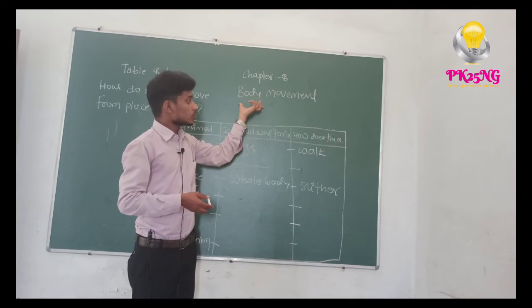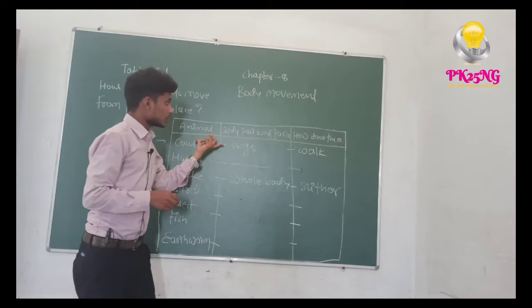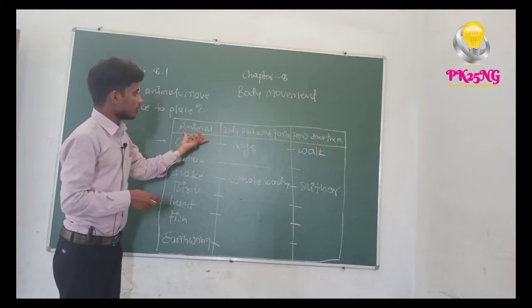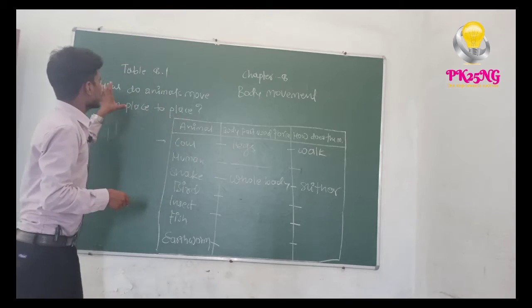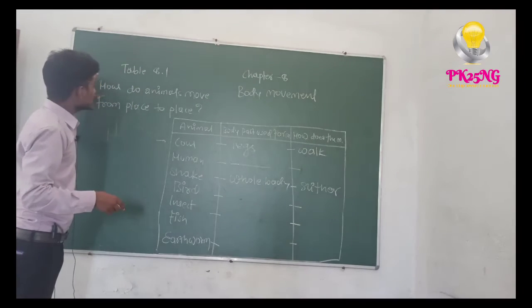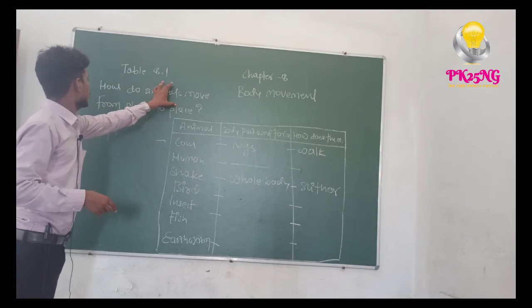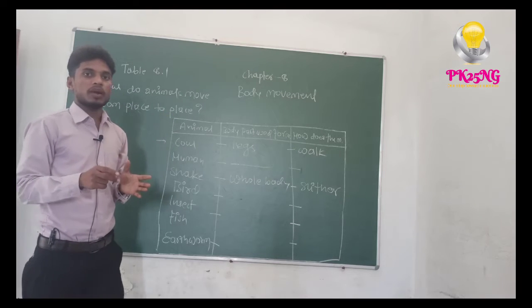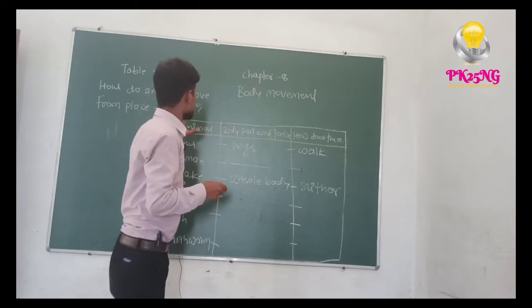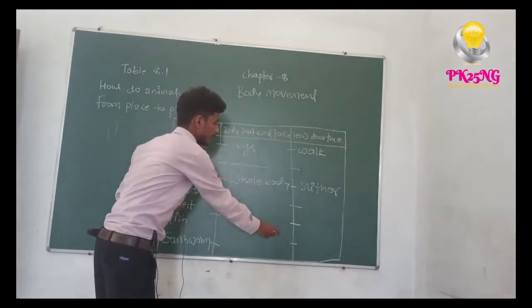Okay, so first of all, let's look at the table. What do we write here in the blanks? What is it actually asking? How do animals move from place to place? Many students are able to give the answer to this table.